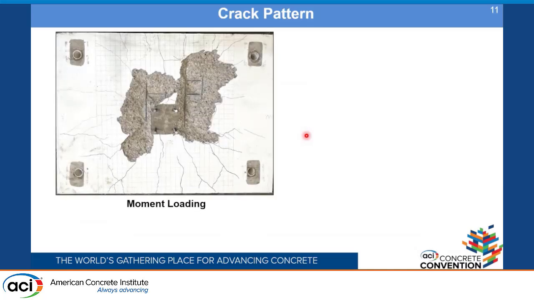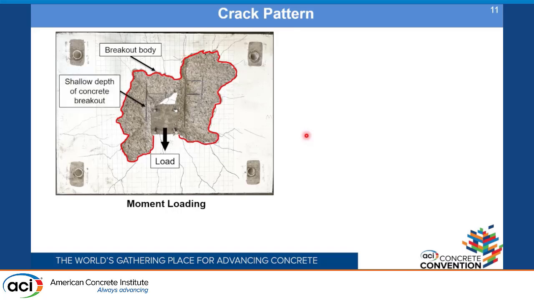Looking at the crack pattern in case of moment loading, where the load is applied in the direction as shown here, we have the breakout body as shown in the figure. The concrete breakout surface has a shallow depth.